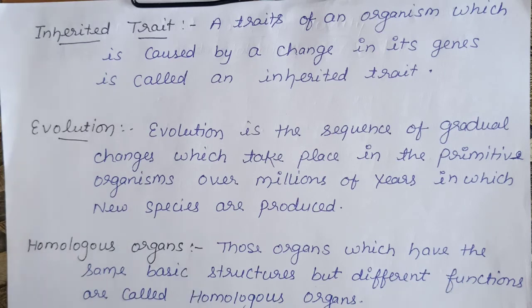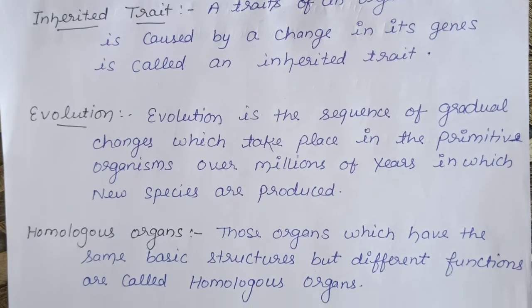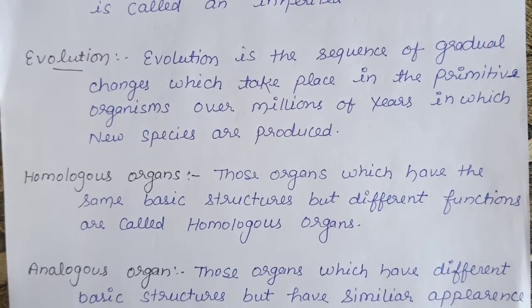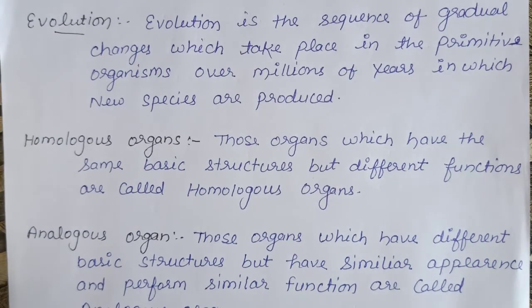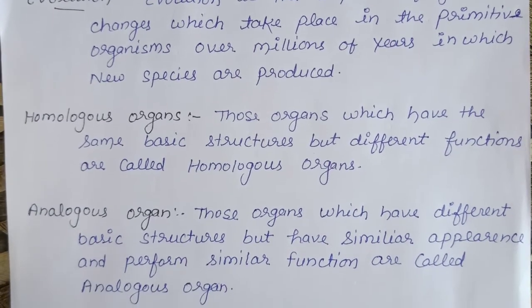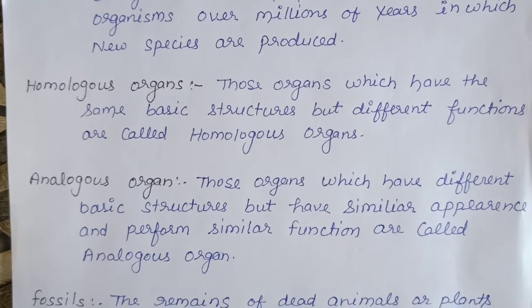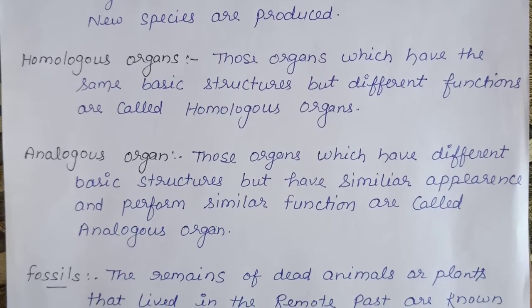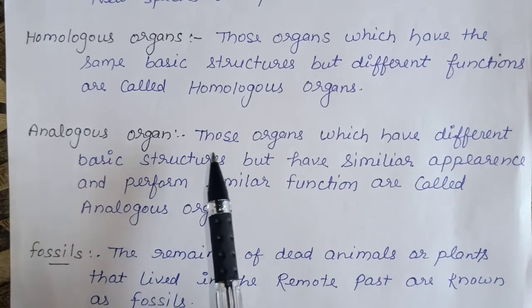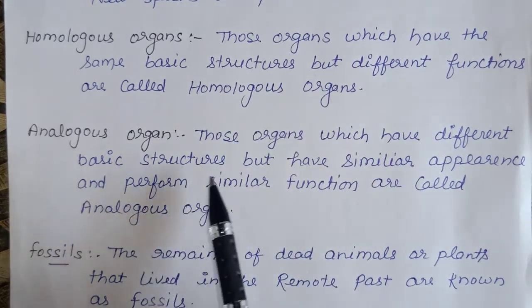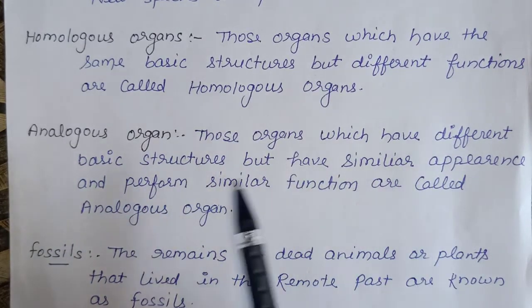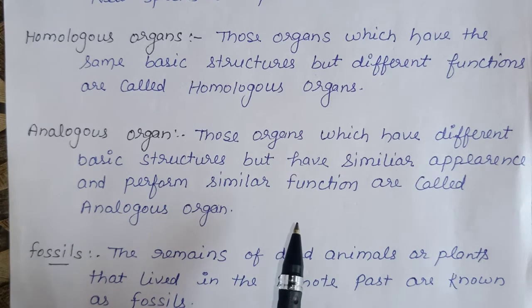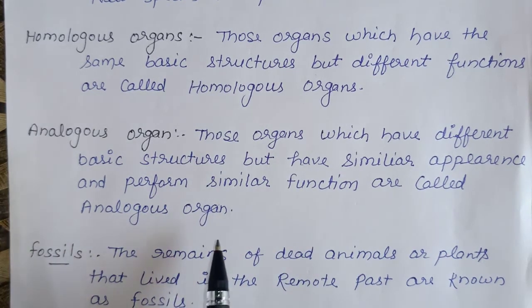Now next, homologous organ: the organs which have the same basic structure but different functions are called homologous organs. It means origin and structure are both the same but functions are different. The next term is analogous organ: those organs which have different basic structure but have similar appearance and perform similar functions are called analogous organs.